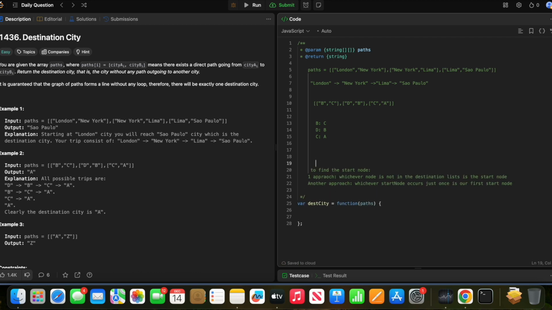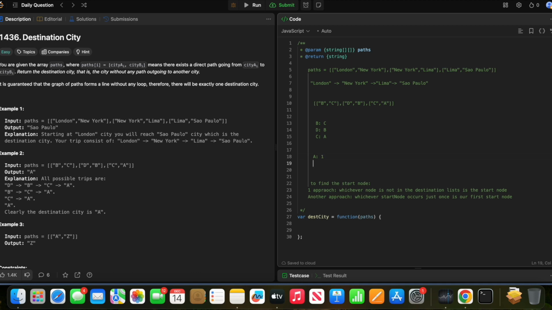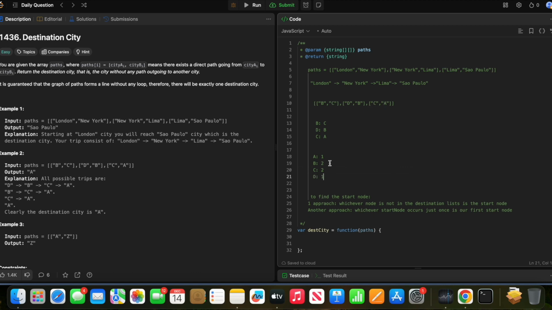So there are four paths, right? So there are so many ways to do this. A is coming up 1 time, B is coming up 2 times, C is there 2 times, and D 1 time. So it means that either A or D is the start.